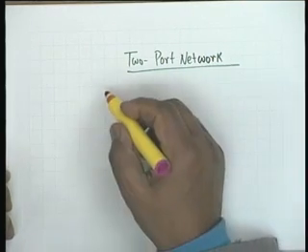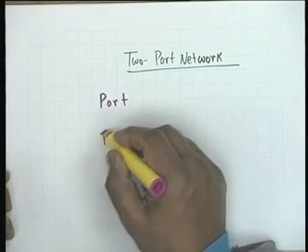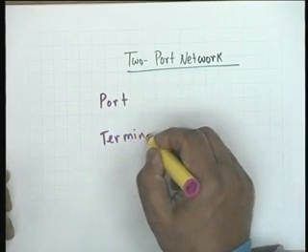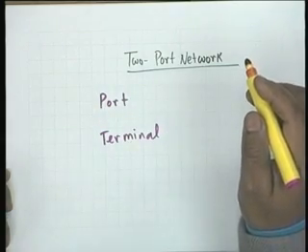As I have already introduced to you the terms port and terminal. Would someone tell me what is a port? A port is a combination of two terminals. That's all. So from there we can put in the input source power or we can take out power. Okay. So suppose a network is given in which sources are already connected and your reception points are also known. The output points are also known.